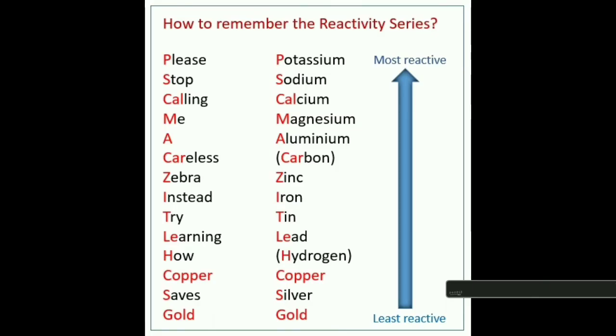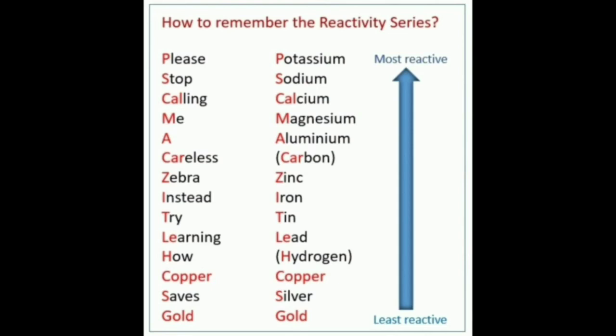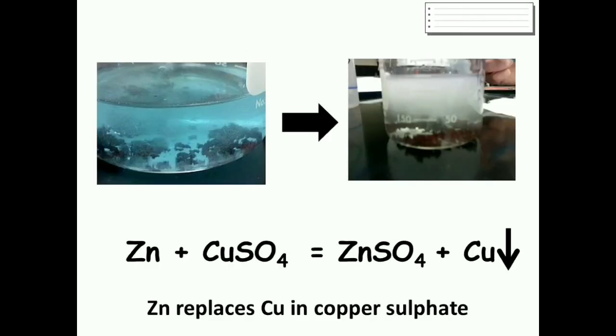How do we determine which metal will displace which metal? You will find that zinc is above copper. That means zinc is more reactive than copper. So zinc can take the place of copper in the copper sulfate solution, and copper will be left alone and settle down at the bottom of the solution.